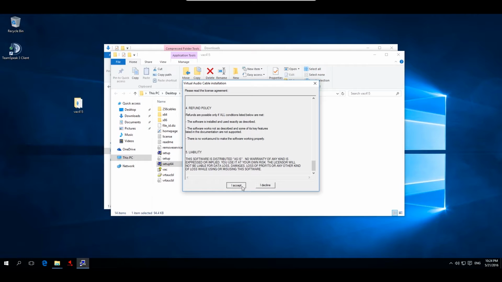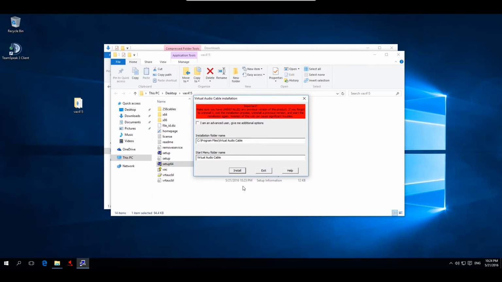Press I accept. After you read the license agreement like me, do not check the I am an advanced user box. Now you can set the destination of your installation.